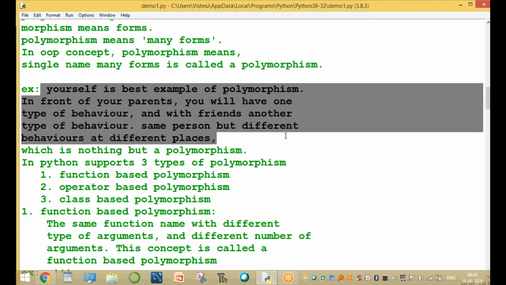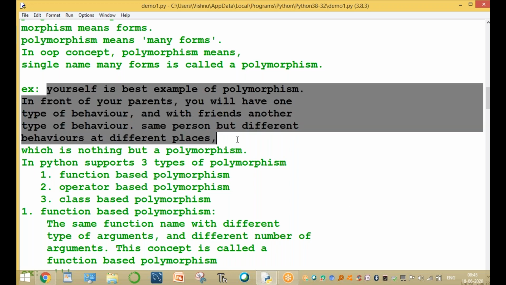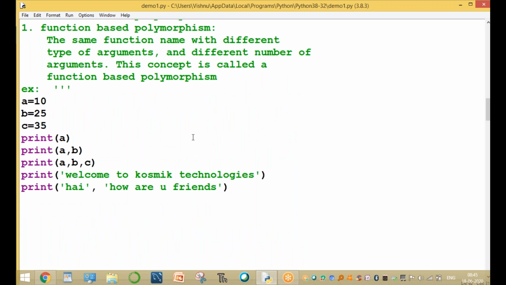Your example is the best example. Remember this paragraph, like the Sai Kumar example mentioned earlier. Same name, Sai Kumar, but different behaviors. In one place he behaves as a friend, in one place as a son, as a passenger, as a customer, as a father, as a mother, as a brother. So in different areas and different places there are different behaviors. It is called polymorphism.